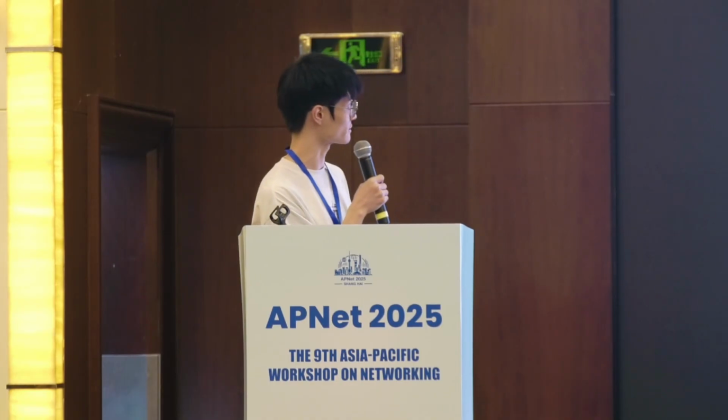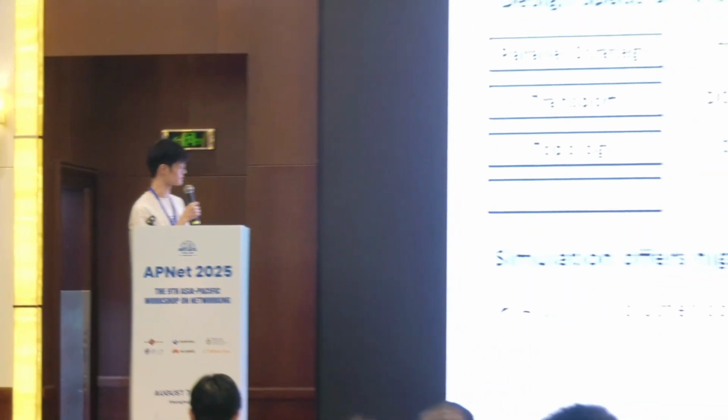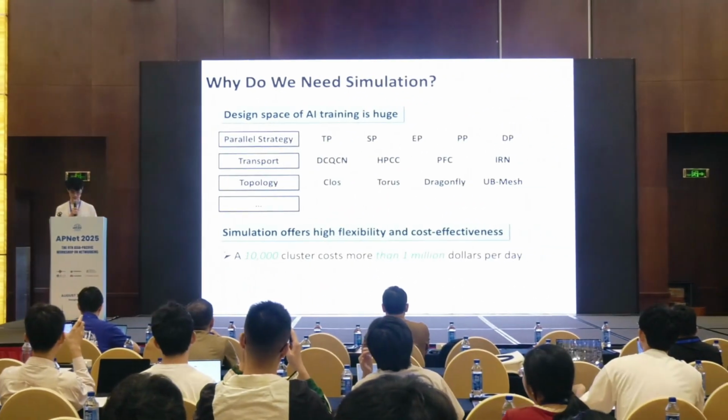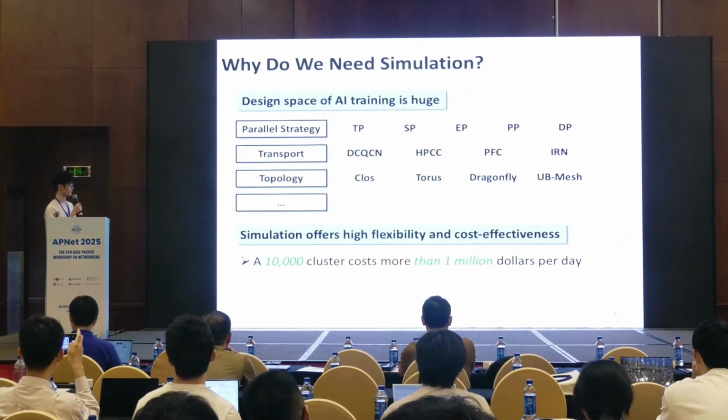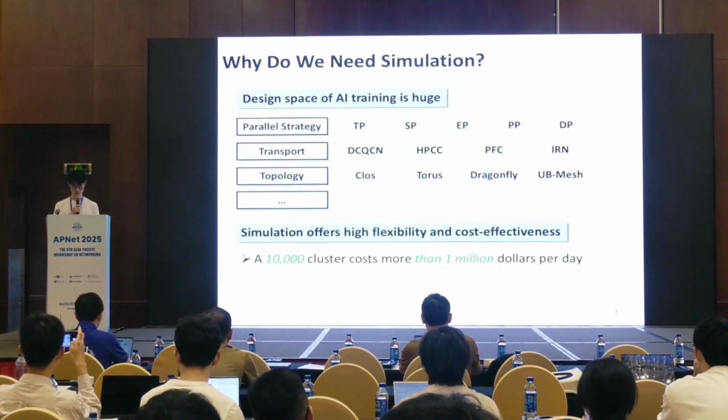AI training involves a vast design space: parallel strategies like TP, SP, EP, PP, DP, transport protocols like DCQCN, HPCC, and PFC, and network topologies like Clos, Torus, Dragonfly, and UBmesh.